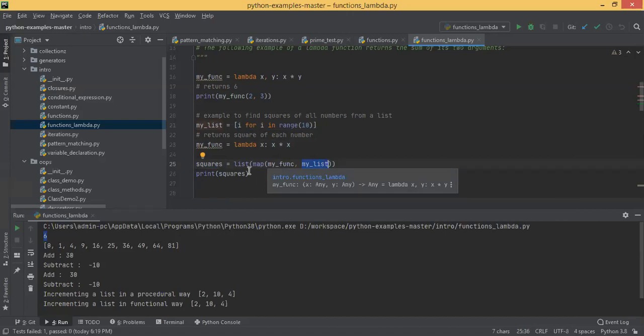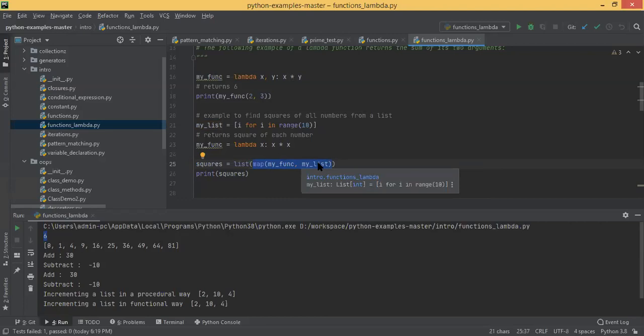So here what you are doing, you are calling the map function. You can just observe this part. Inside the map function, you are passing one function as well as a collection. So what it will do, it will apply this function to each and every element of this list. It will basically map. It will apply this myfunc to each and every element of my list. And then you are wrapping it inside the list. So the output of this highlighted expression will be created as a list.